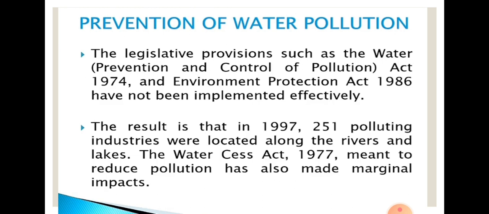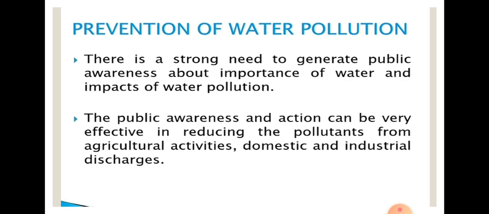As a result, we have seen that in 1997, 251 polluting industries were located along the rivers. You will find along the Ganga and Yamuna rivers there are lots of industries located. And the Water Cess Act 1977, meant to reduce the pollution, has also made a marginal impact. Whatever acts they have made, these acts are always making a marginal impact. They are not effective in a big way.